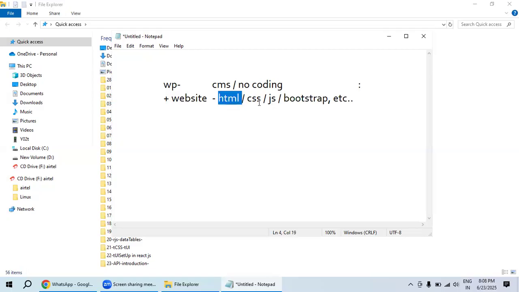HTML stands for hypertext markup language. It is not a scripting language and not a programming language; it is a hypertext markup language. CSS stands for cascading style sheet. Did you understand? JS stands for JavaScript. Did you understand it?